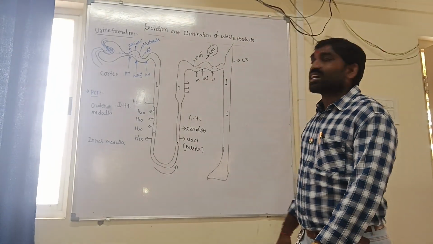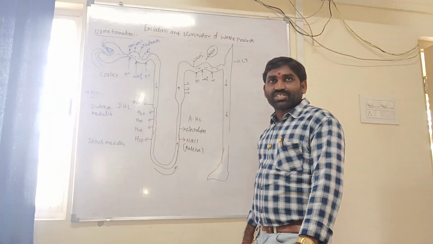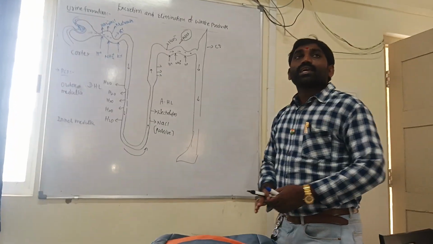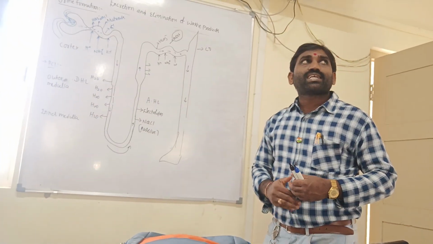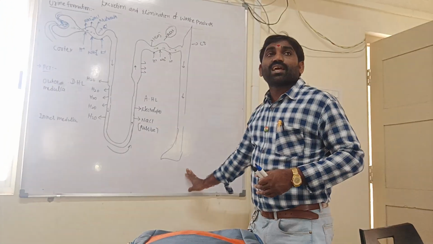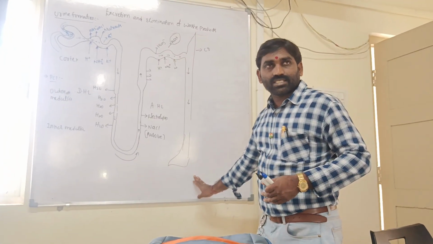Next, let us talk about the collecting tubules or collecting ducts. The collecting duct extends from the cortex to the inner medulla of the kidneys.